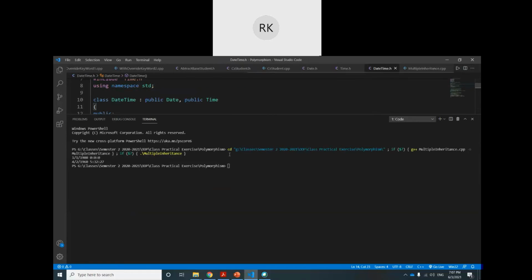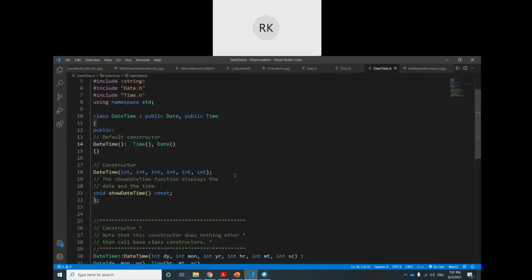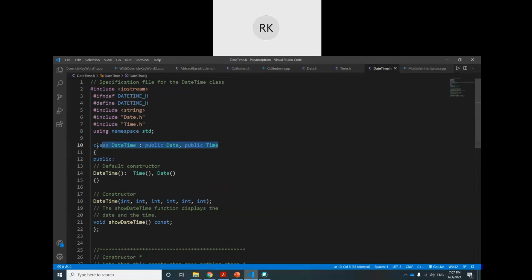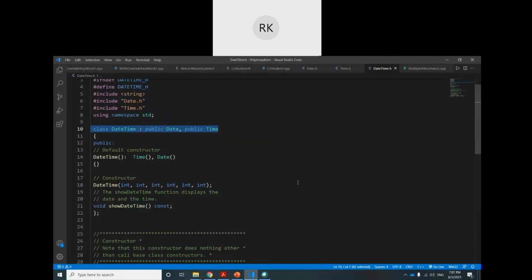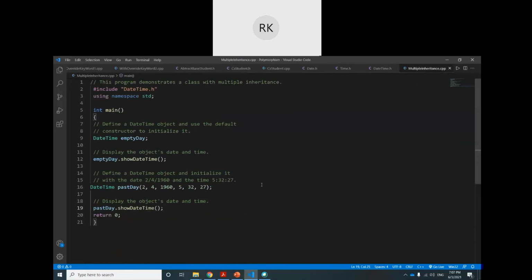So the order of constructor is the same as the order of inheritance. But the destructors will be called in reverse order. If you remember in the destructor previously, children, the derived classes, were deleted first, then parents were deleted. So here the derived class destructor will be called, then the grandparent will be called, and then the parent will be called. It is in that way. So this is multiple inheritance.